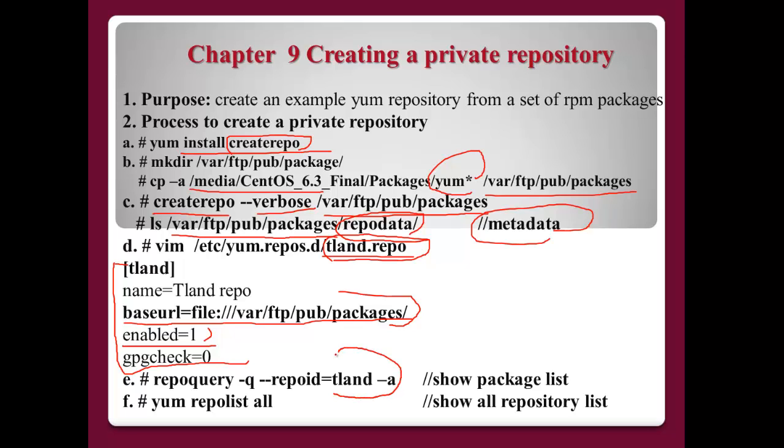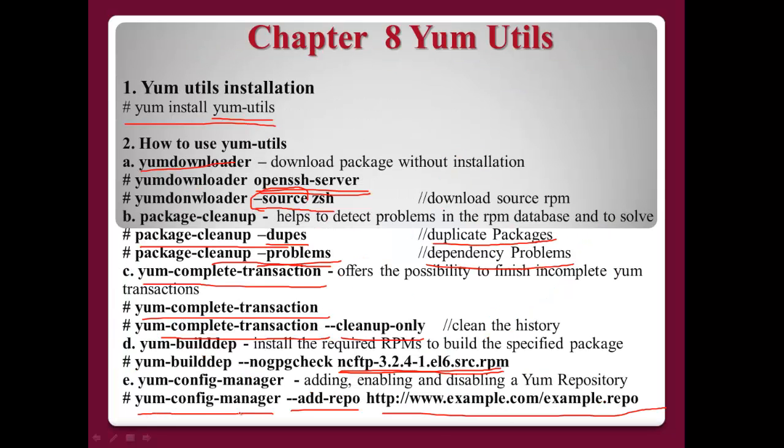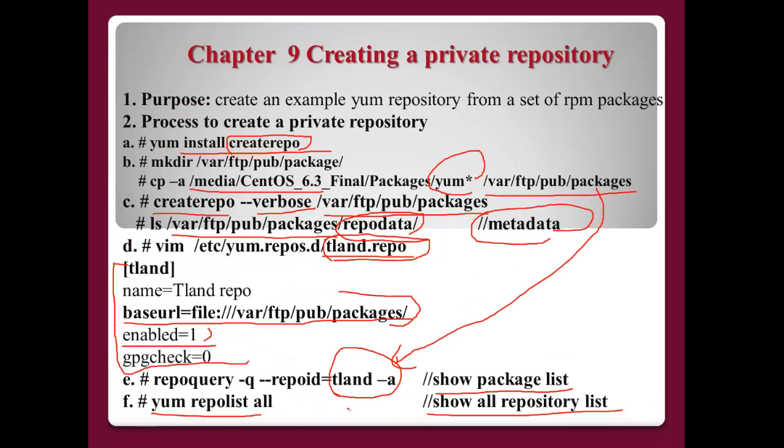Then here we can find this repository. In my case, from these packages, it will show all the package list. And after that, yum repolist all. Here I can find all the repository list. This is similar to the yum-config-manager command for adding, enabling, or disabling. Using this command or that command, you can check what kind of repository is enabled or not.